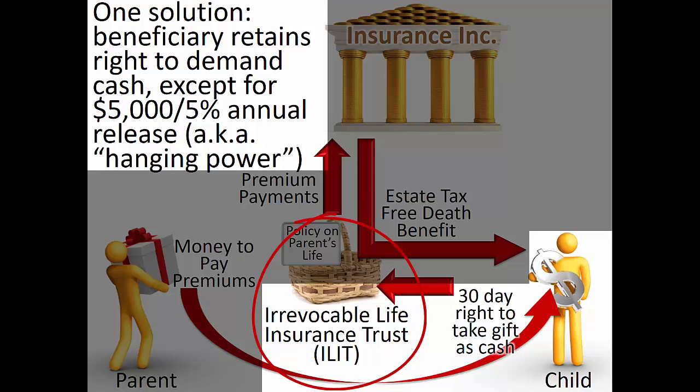At this point, 5% of the trust assets may be worth far more than $5,000. Because the greater of these two amounts can be lapsed, this would allow for a rapid reduction in the total hanging powers for as long as the ILIT holds such substantial assets prior to distribution.